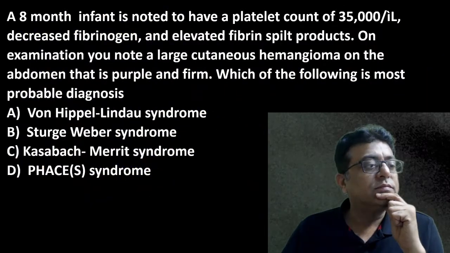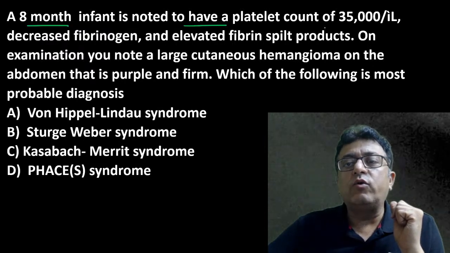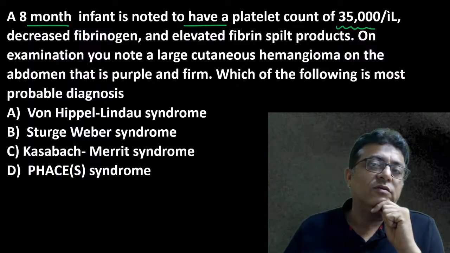Answer this. An 8-month infant is noted to have a platelet count of 35,000.